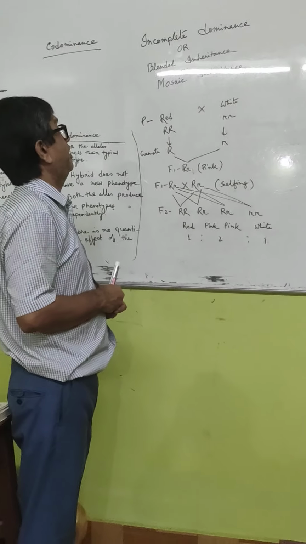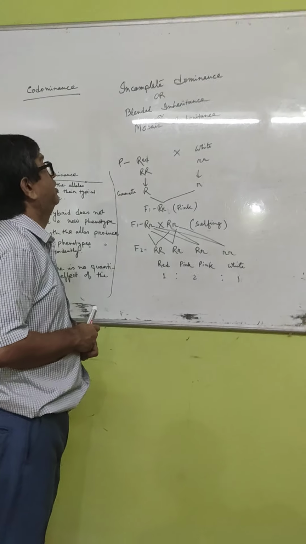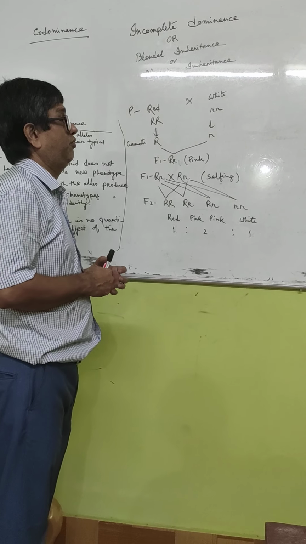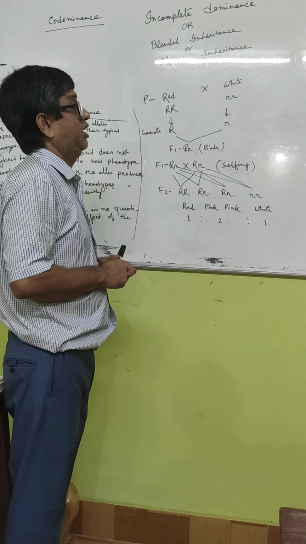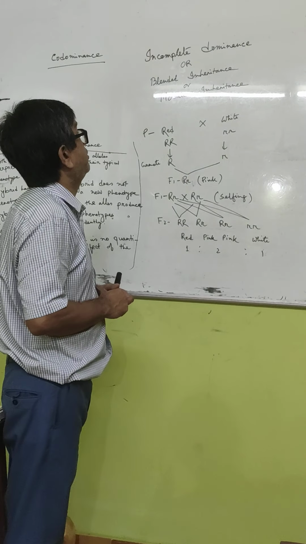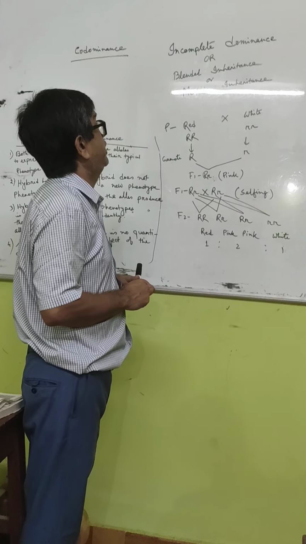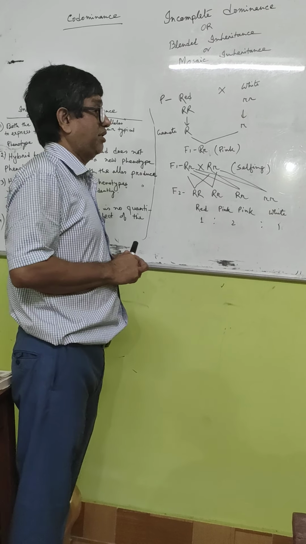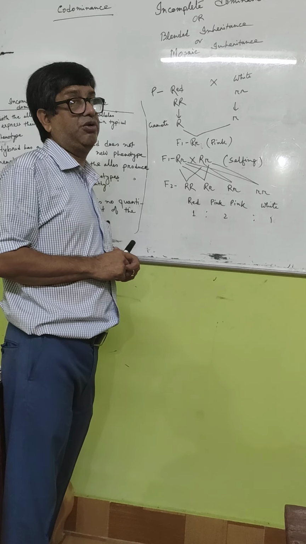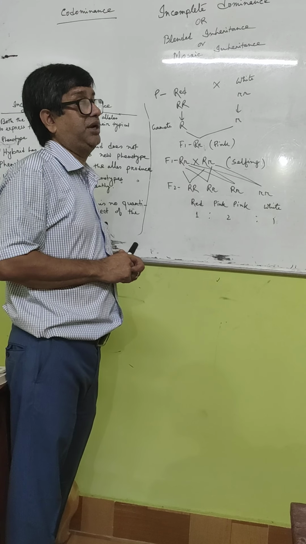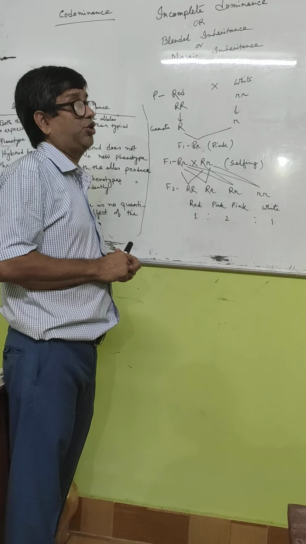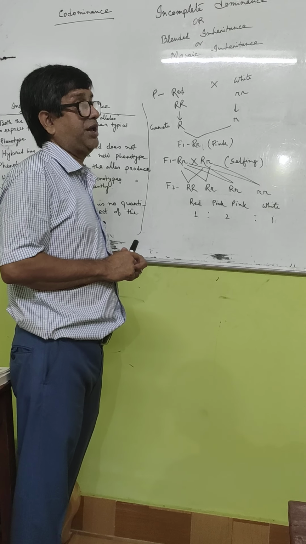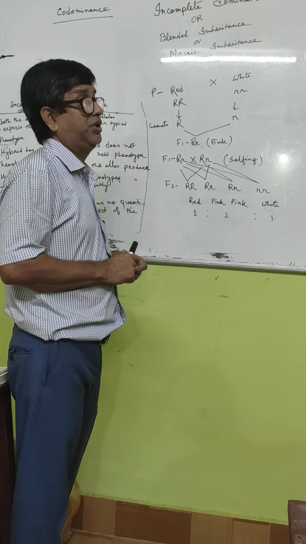In my last class, I discussed Mendel's laws. Three laws mainly you have seen: law of dominance, law of segregation, and law of independent assortment. Today we are going to discuss incomplete dominance, or blended inheritance, or mosaic inheritance. After the discovery of Mendel's law of dominance, it was found that the law of dominance is not always fixed, and in some cases it produces a phenotype which is intermediate between the two.